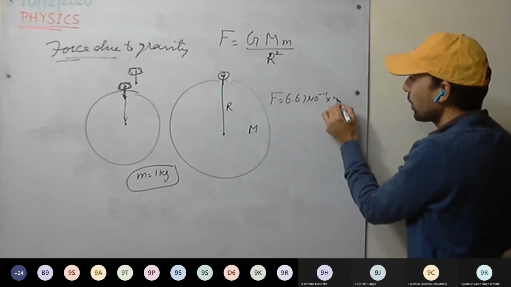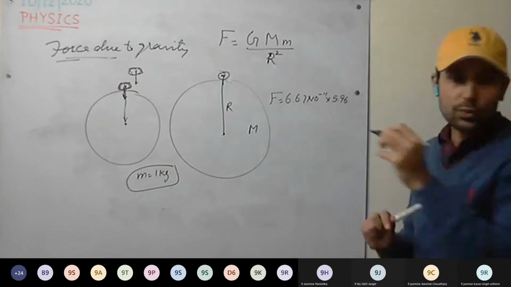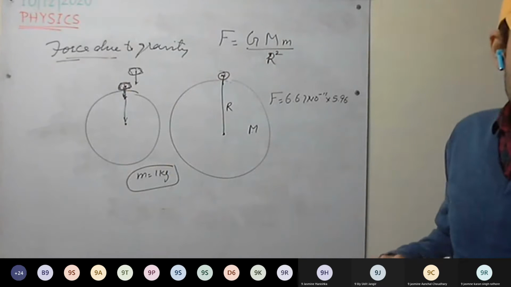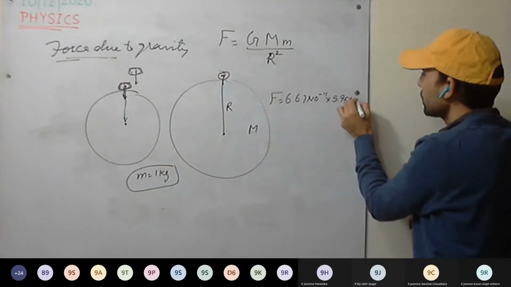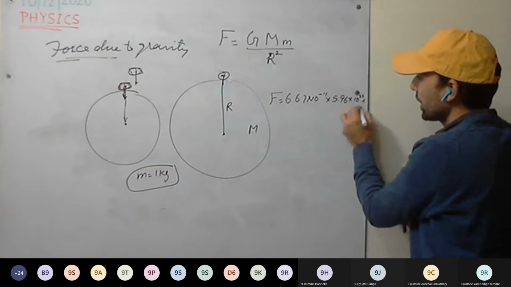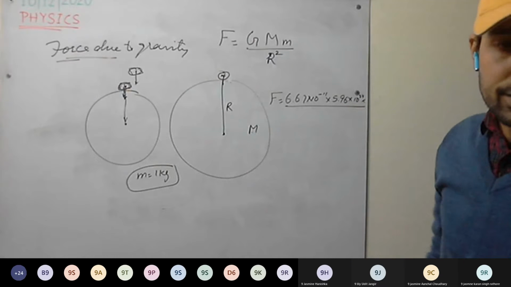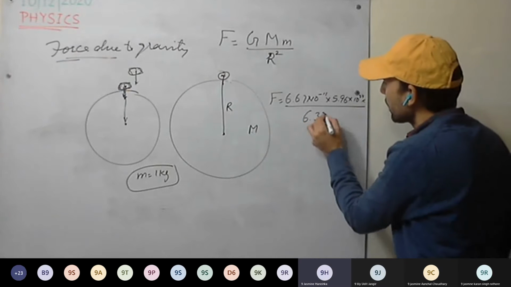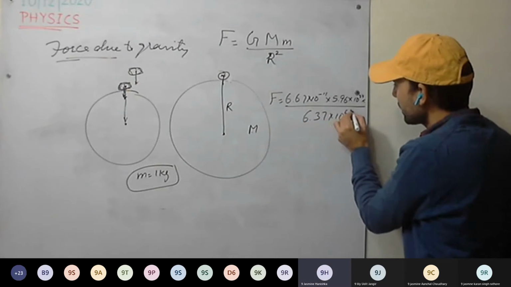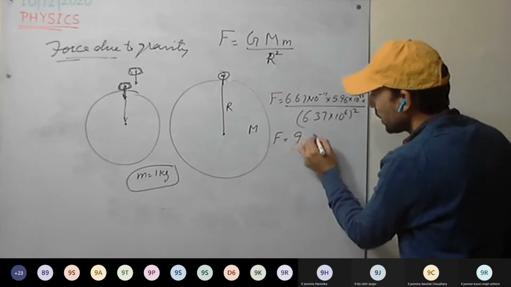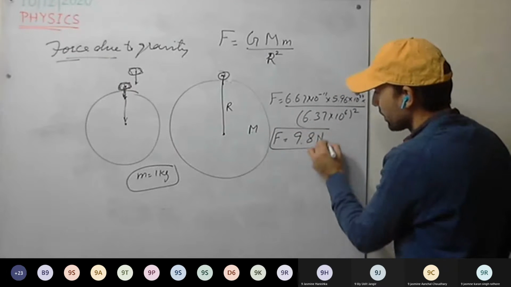Mass of the Earth is 5.96 into 10 raised to power 24, into 1 kg, divided by the radius of the Earth, 6.37 into 10 to the power 6, squared. And this force comes out to be 9.8 Newton.